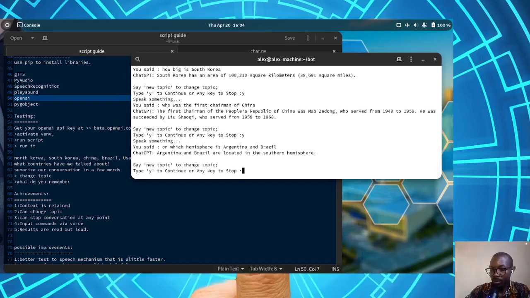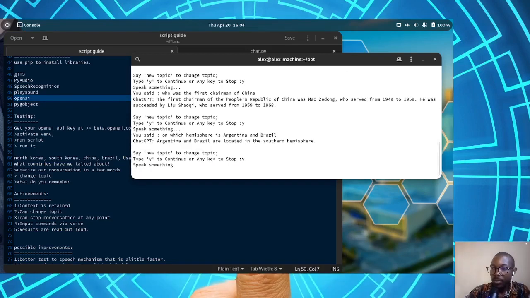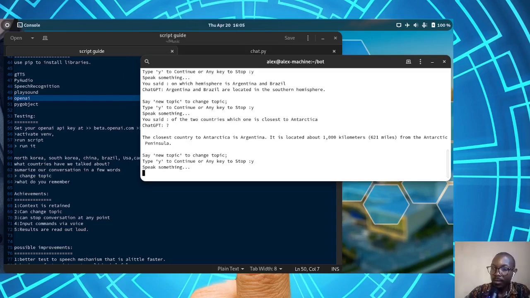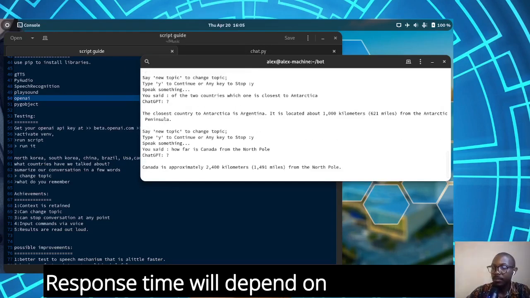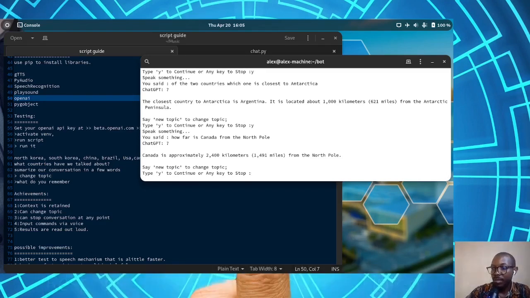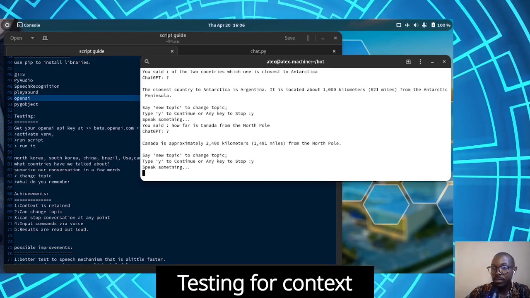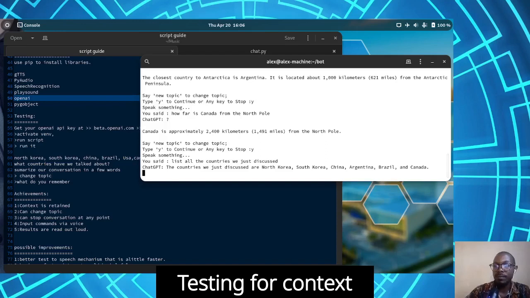And I'll test the context now. Of the two countries, which one is closest to Antarctica? The closest country to Antarctica is Argentina. How far is Canada from the North Pole? Canada is approximately 2,400 kilometers, 1,491 miles, from the North Pole. Now, one final thing. Actually, the second final. List all the countries we just discussed. The countries we just discussed are North Korea, South Korea, China, Argentina, Brazil, and Canada.